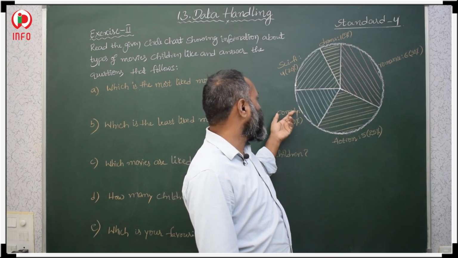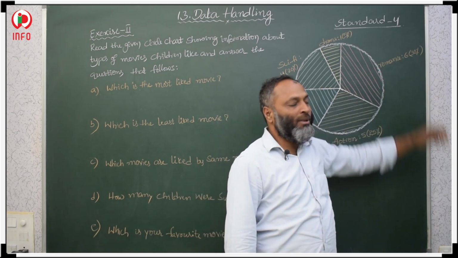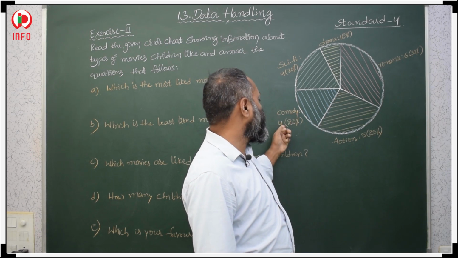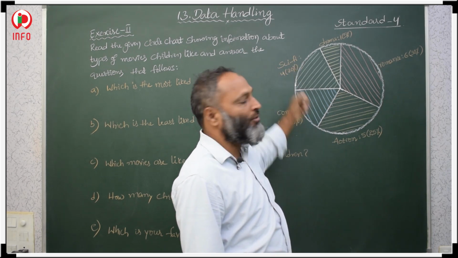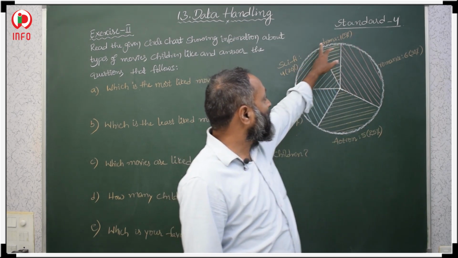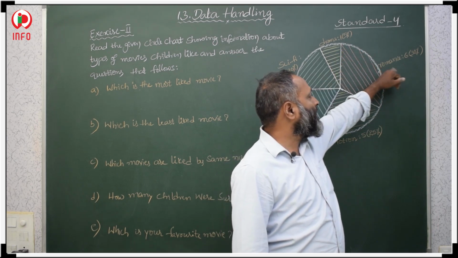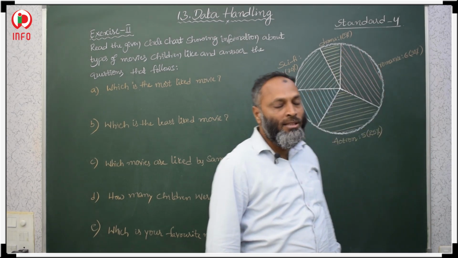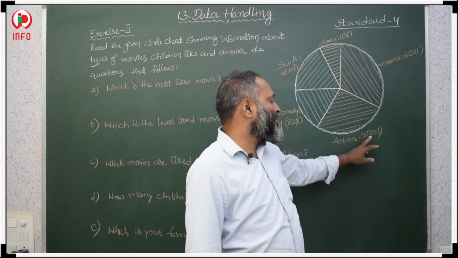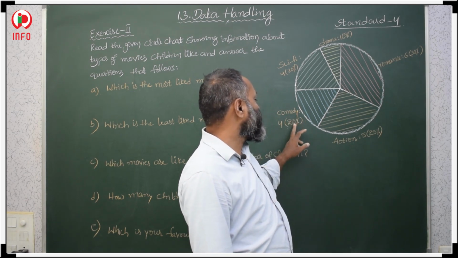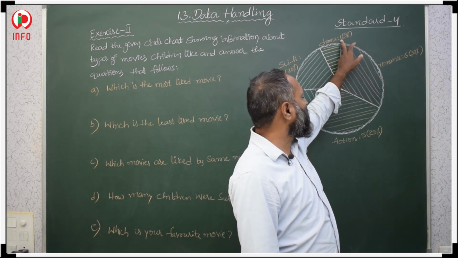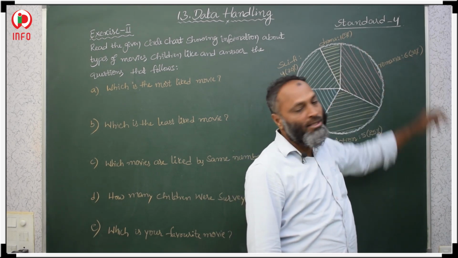So action movies, comedy movies, science fiction movies, drama and romance movies. Action movies 5 students like, comedy movies 4 students like, science fiction movies 4 students like, drama 1 student likes, romance 6 students like. So this is the information regarding the number of students, and their percentage is also given. 5 students means 25%, 4 students means 20%, 4 students means 20%, one student means 5%, 30% means 6 students.